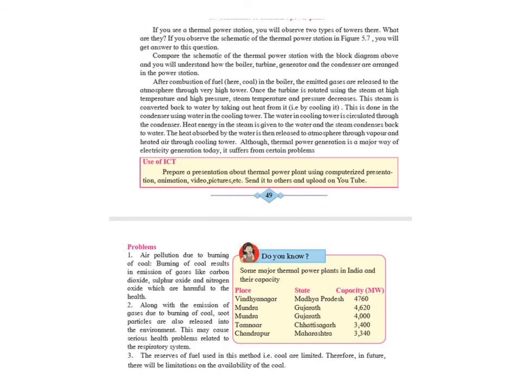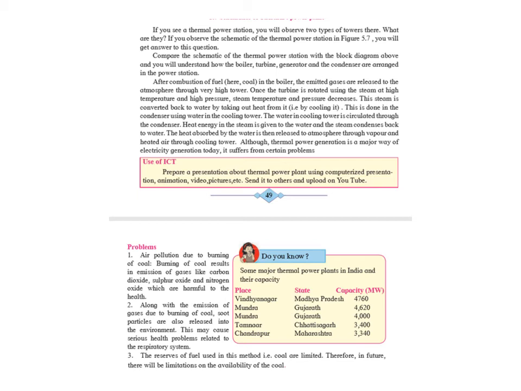We saw the energy conversion in case of thermal power plant. Now look at the construction and the working of the thermal power plant. As we said, in a thermal power plant, chemical energy in coal is converted to electrical energy. A thermal power plant consists of a boiler, a condenser, a turbine, a generator, a pump, and two towers. One is the big tower, and the other one is called the cooling tower.